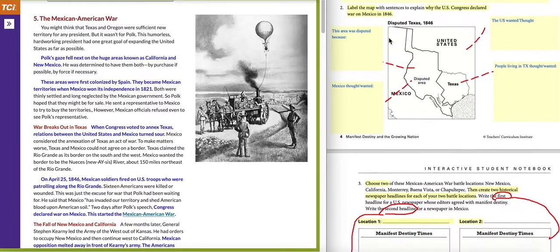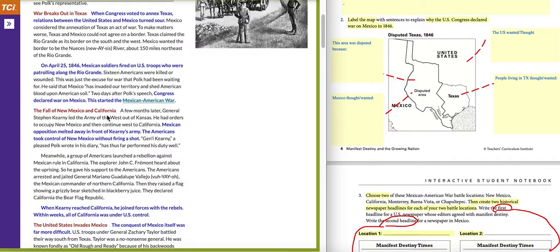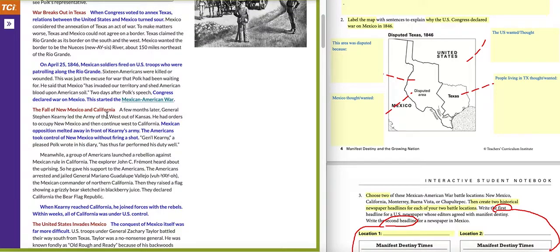War breaks out in Texas. When Congress voted to annex Texas, relations between the United States and Mexico turned sour. Mexico considered the annexation of Texas an act of war. To make matters worse, Texas and Mexico could not agree on a border. Texas claimed the Rio Grande as its border on the south and the west. Mexico wanted the border to be the Nueces River, about 150 miles northeast of the Rio Grande.